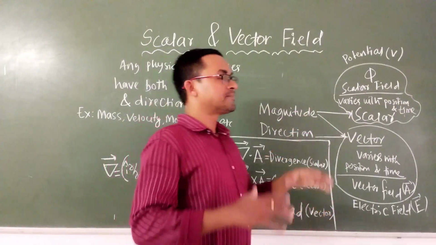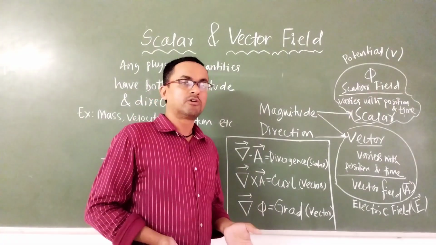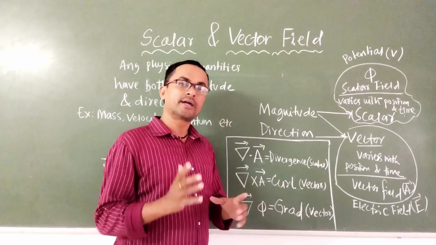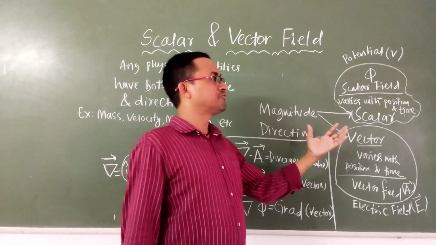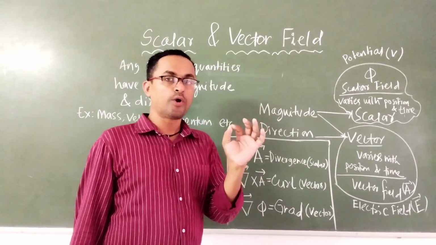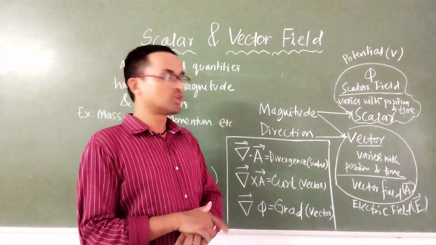But what is a vector field and scalar field? Generally, when we consider a field, it is not a single vector, but a group of vectors. When we talk about the scalar field, it is not a single point, but a group of quantities. But the thing is not over here.